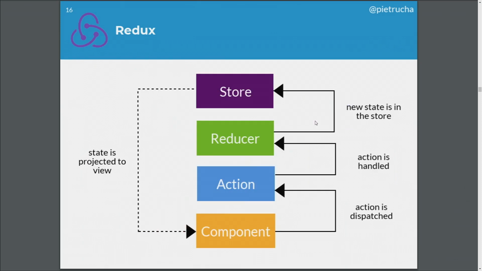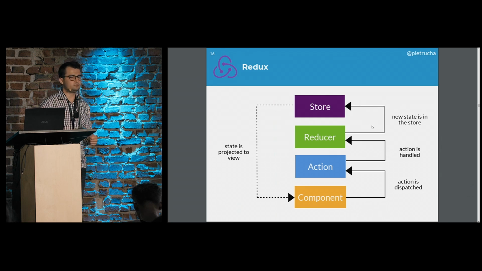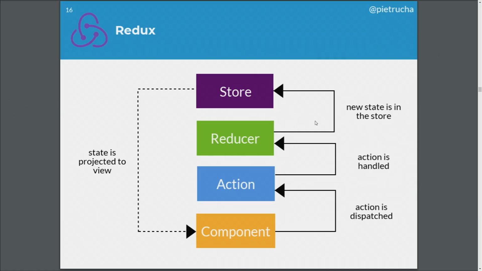Again, it's a recap of what we know from Redux: we have a component, and the user may interact with this component with a mouse, or a click of a button, or whatever other user interaction might happen, and then it would dispatch an action saying, increase number of followers. And this is the end of the component's responsibility, just to dispatch an action.